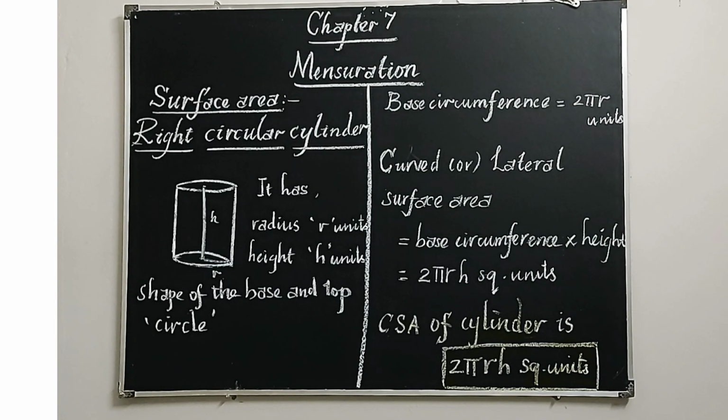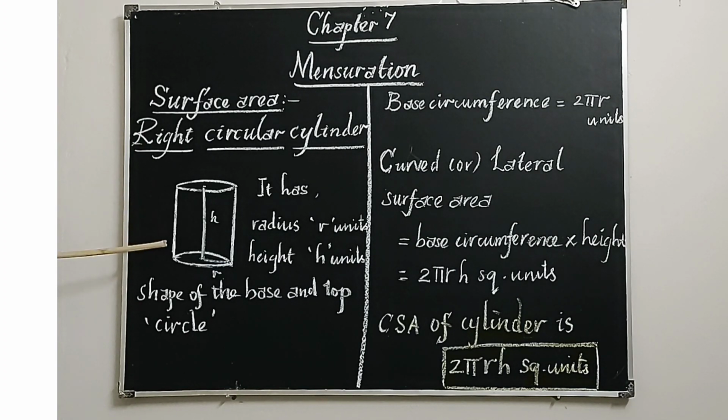Okay, so right circular cylinder, how many dimensions does it have? It has two dimensions. What are they? That is radius R and height H units. And what is the shape of the base and top of a cylinder? Base and top both are in the shape of a circle. So now let us see how to calculate curved surface area or lateral surface area of the cylinder.